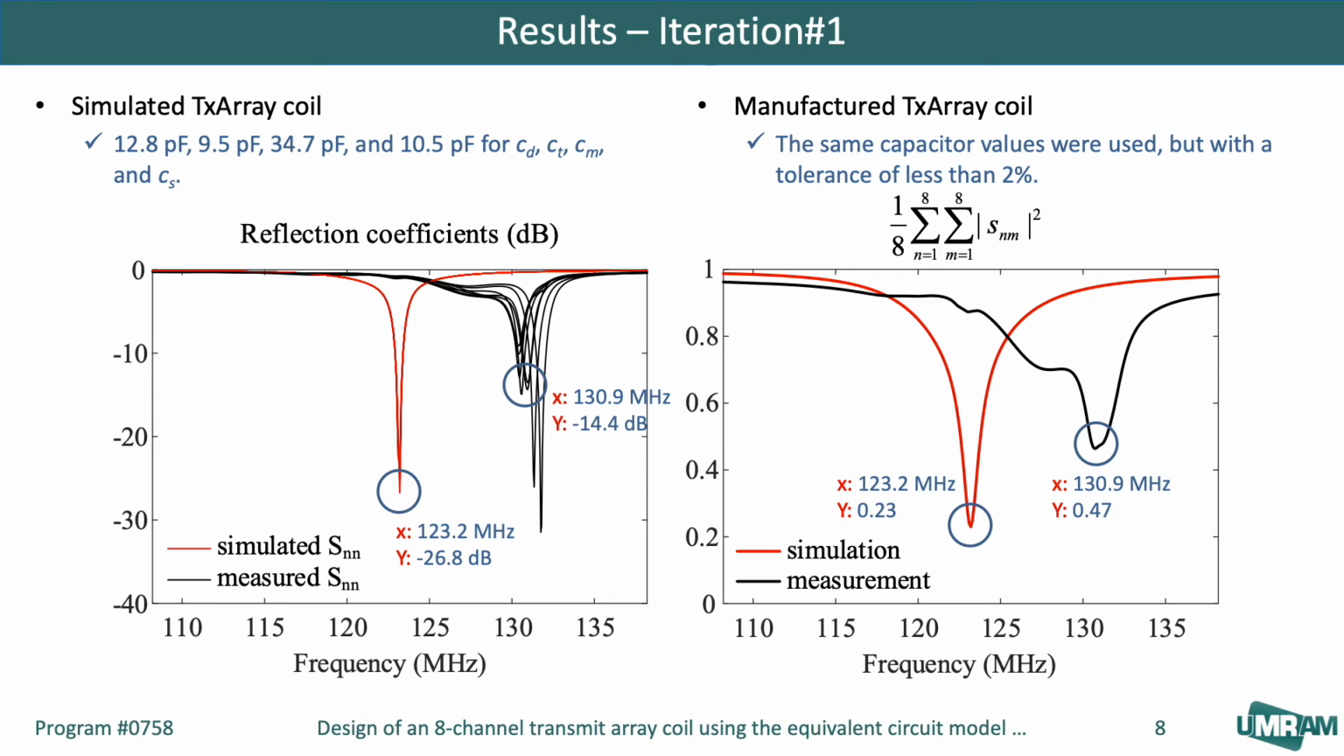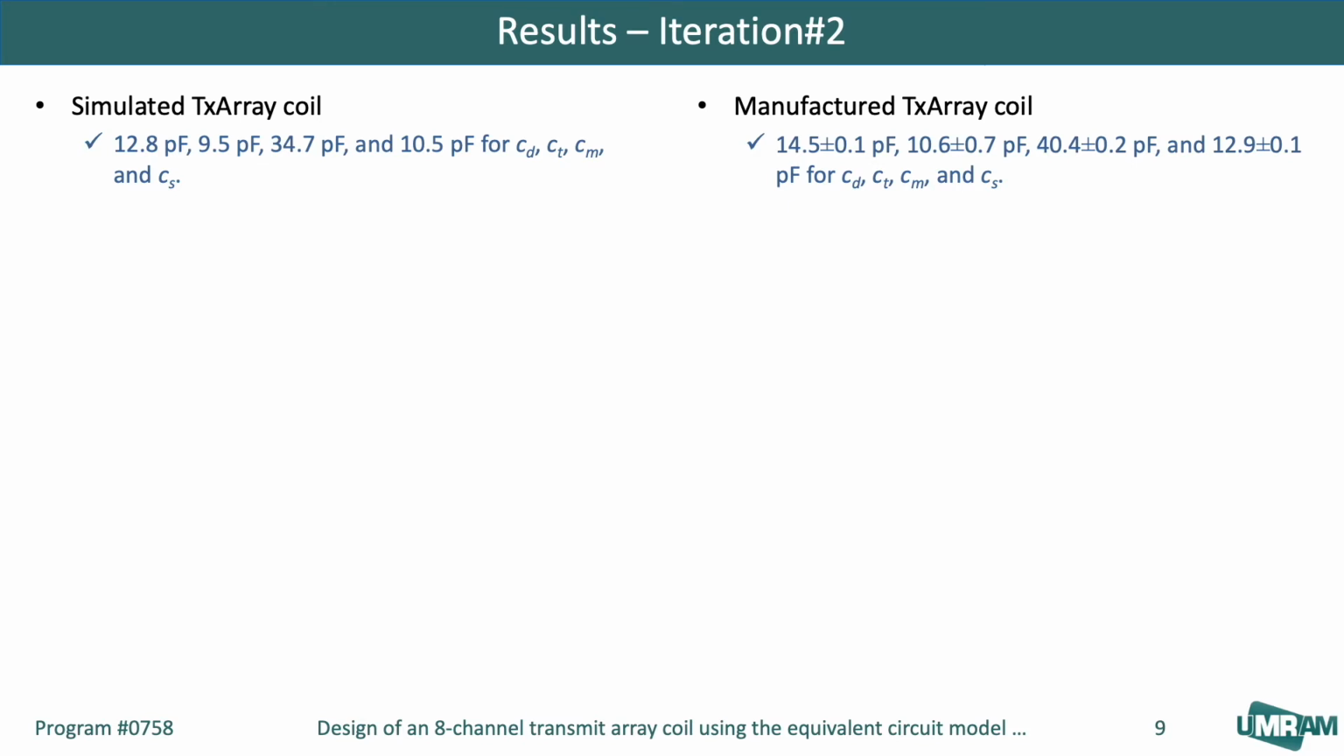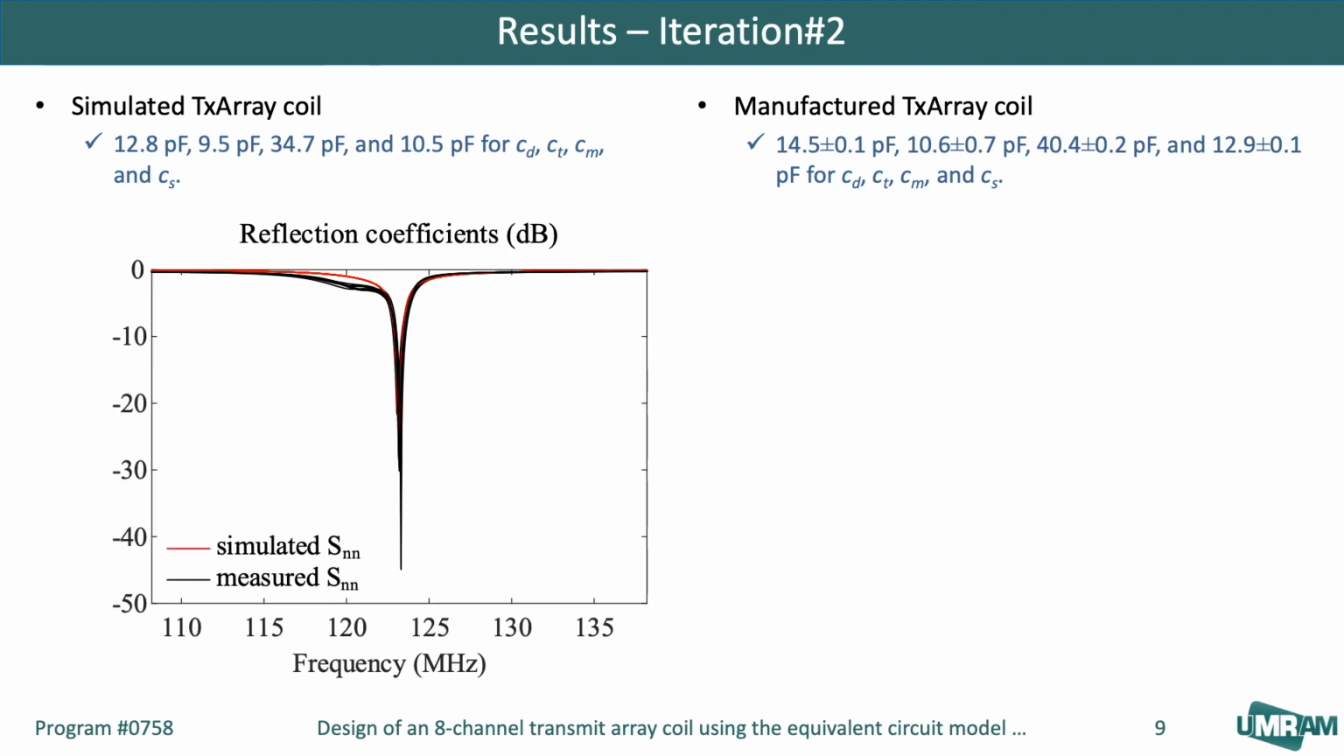On the other hand, for the manufactured coil, the lowest value is 0.47 at 131 MHz. Looking at S matrix for both simulated and manufactured coils at their resonance frequencies indicate all S matrix elements are different, which shows the manufactured and simulated structures are not identical. By applying the proposed approach to the manufactured coil, new quantities of the capacitor values were determined and updated on the fabricated coil. The results show that all transmit channels of the manufactured coil resonate at the desired frequency with an acceptable matching level, all less than -15 dB.